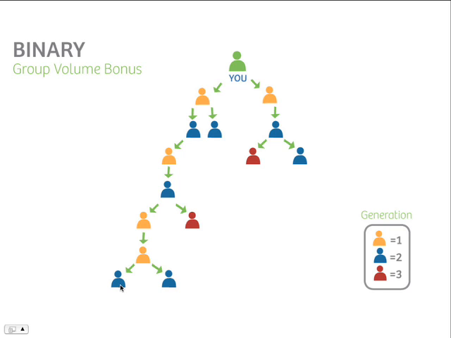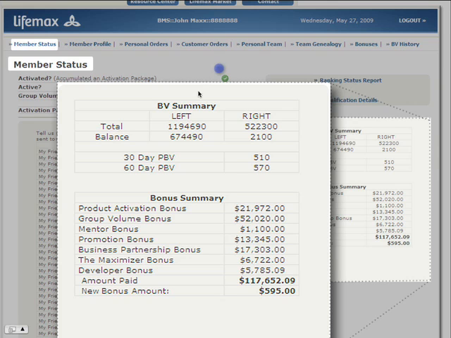In the binary depiction of your organization, volume that originates as far down deep as your organization might grow, way down even below this last person on the far left or down under the far right, that volume accumulates and flows and attributes and accrues to everybody in between you and where that volume originates. Really kind of a neat thing.